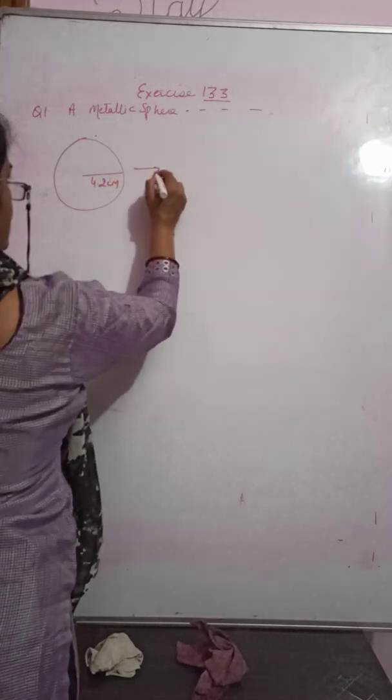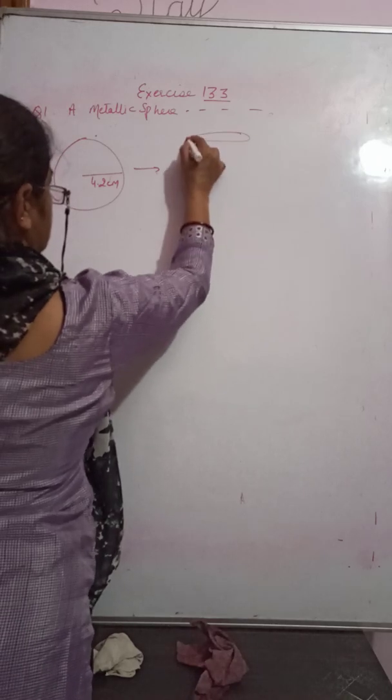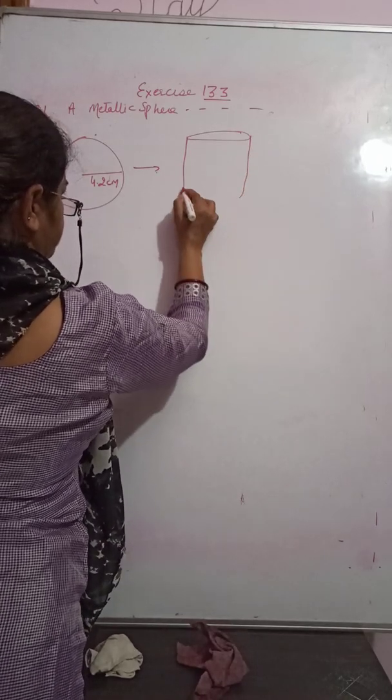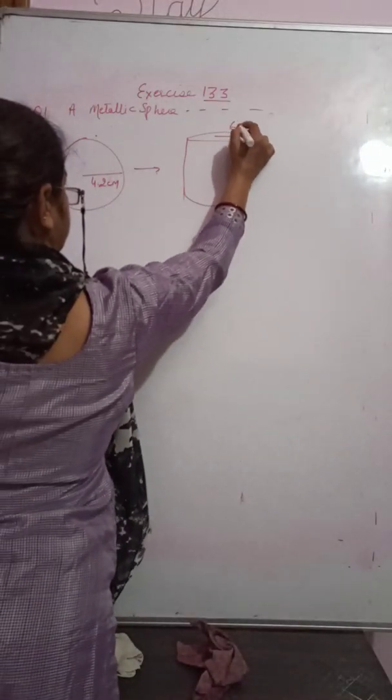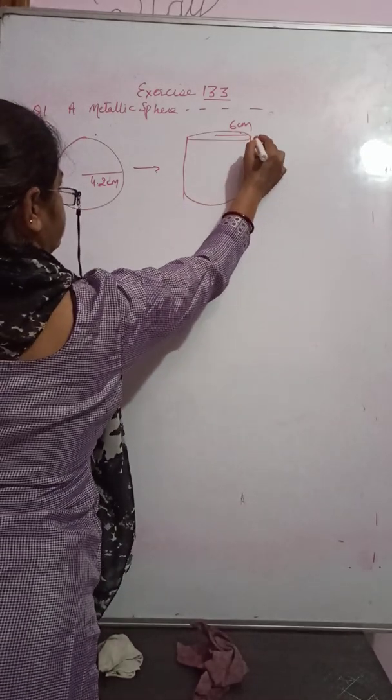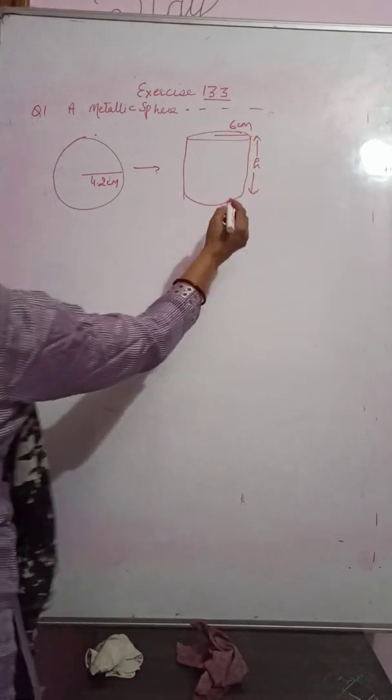It is melted and recast into a cylinder, right, of radius 6 centimeter. We have to find the height. Children, very simple.